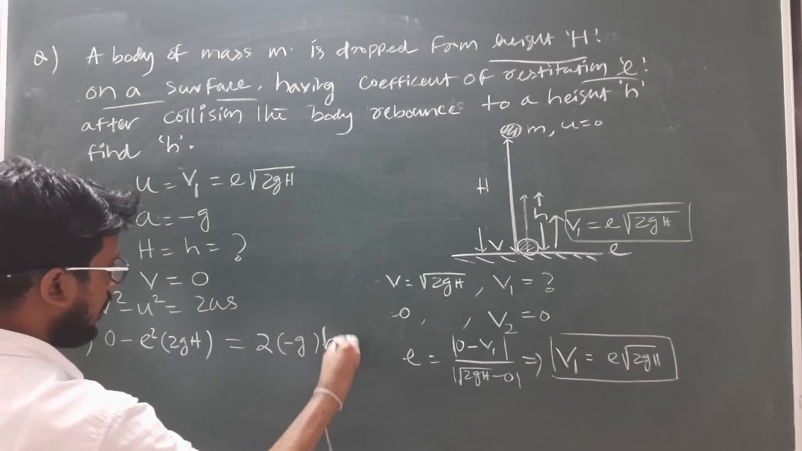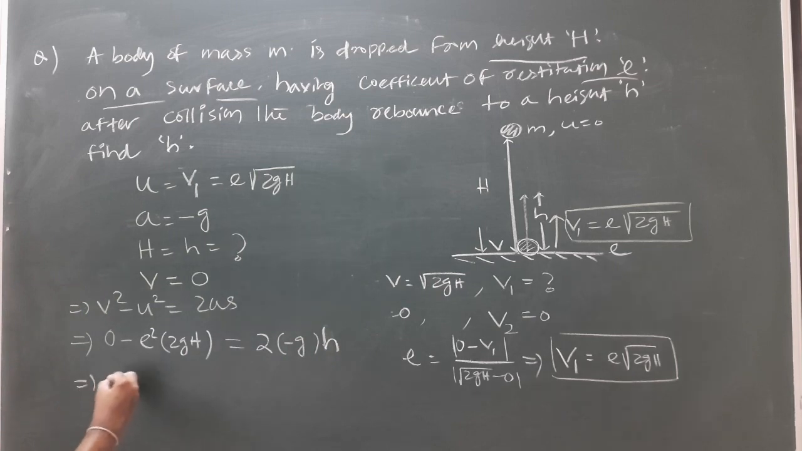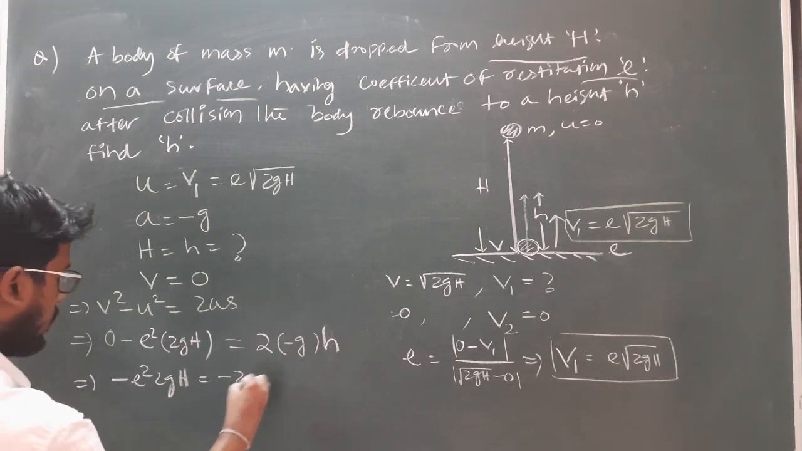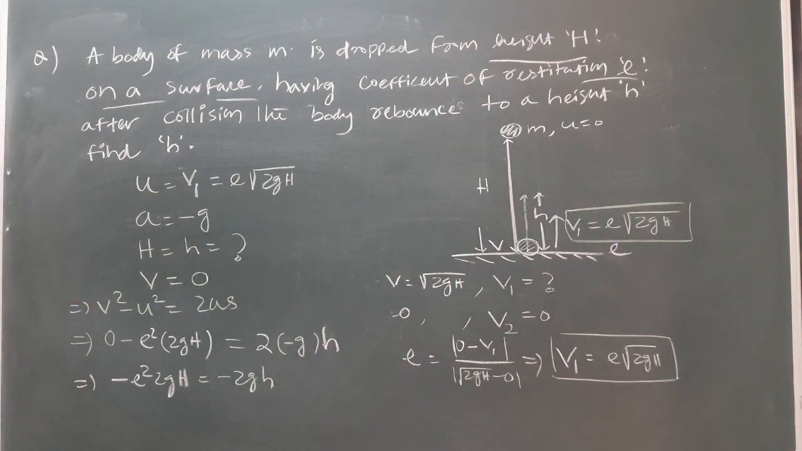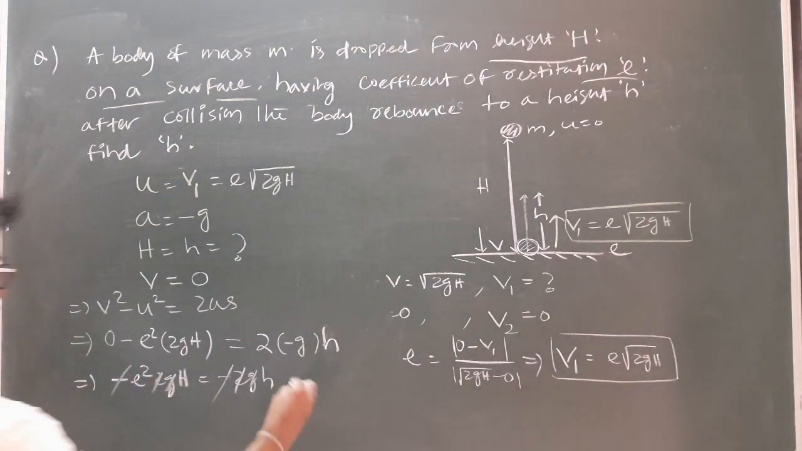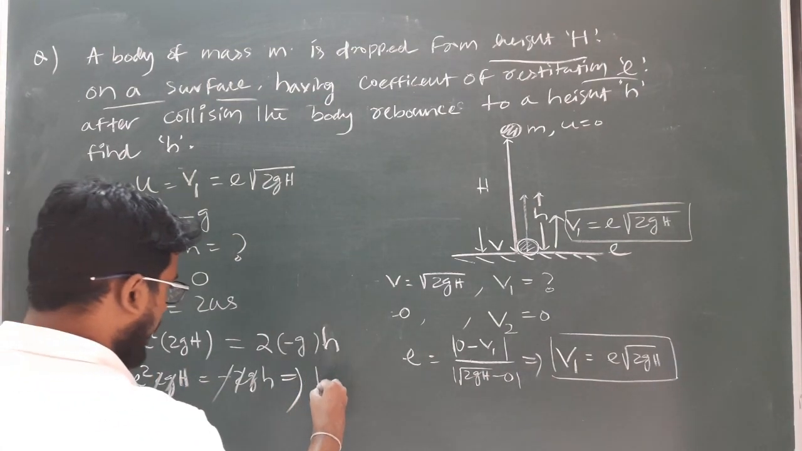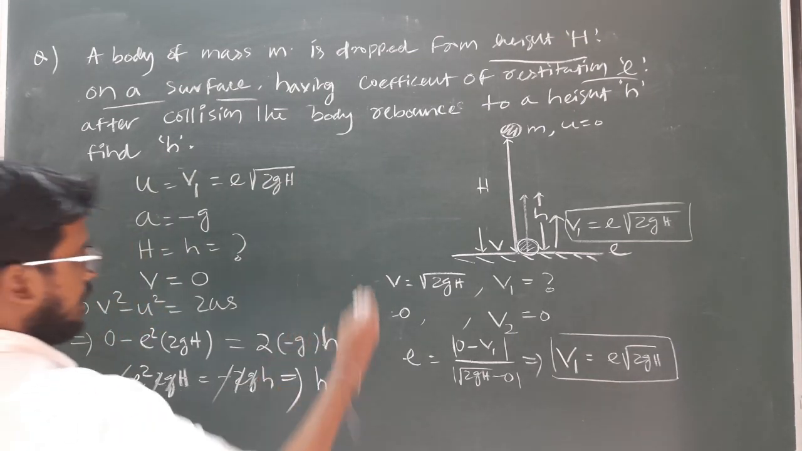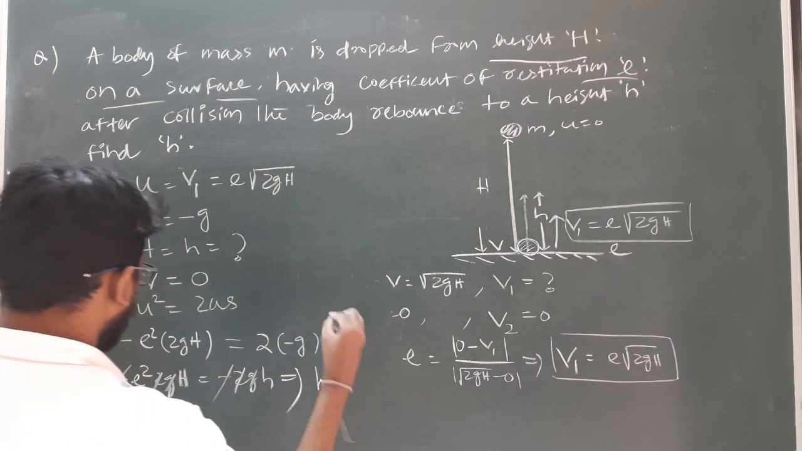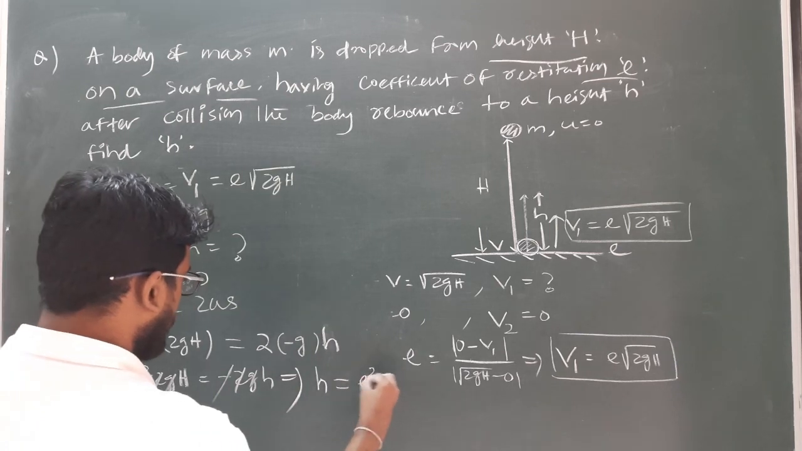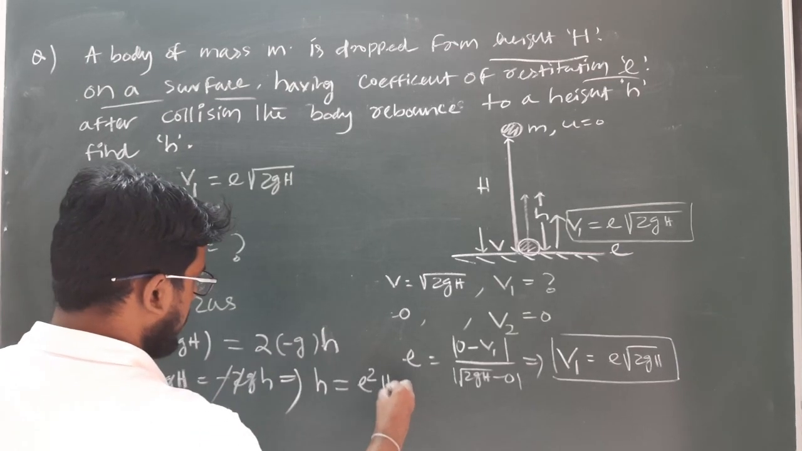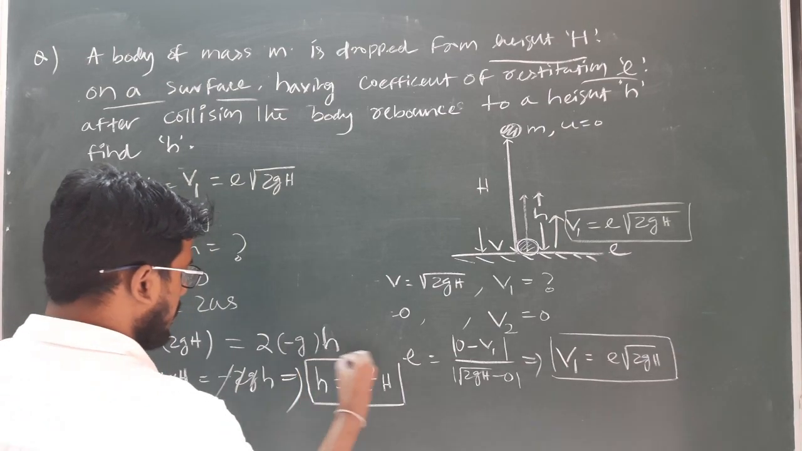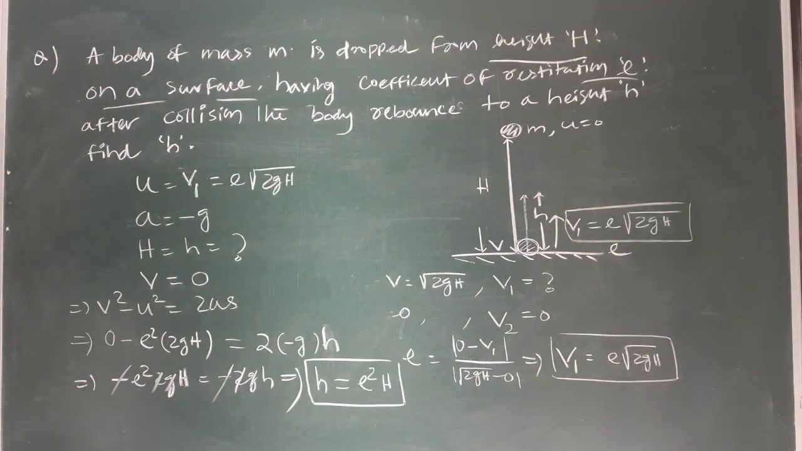We have to find out the value of h. So this implies we will get minus e square 2gh equal to minus 2g small h. So 2g will get cancelled, negative sign will get cancelled. So from this we will get the maximum height attained by the rebounds of the block or body will be e square into h. Clear? So this is the height h attained by the body after collision on the ground.